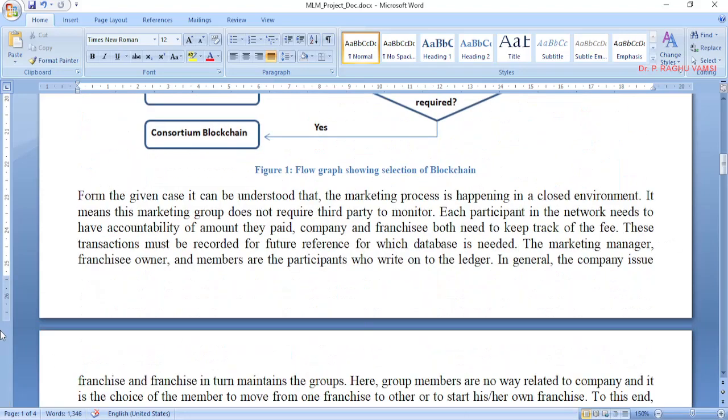The marketing manager, franchise owner and members of the participants write onto the ledger. So who will write onto the ledger? The marketing manager, franchise owner and the member are the participants who will write the transactions onto the ledger. In general, the company issues franchises and the franchise in turn maintains the groups.